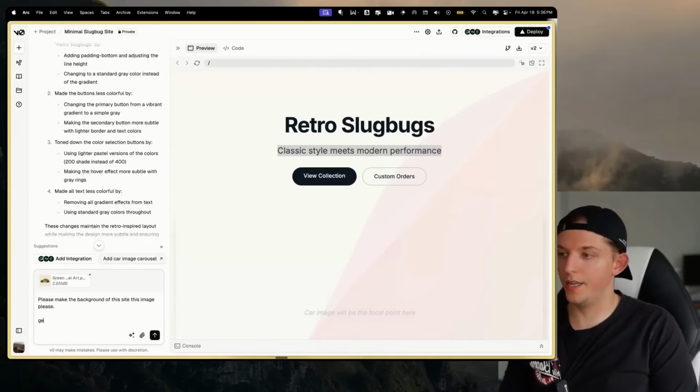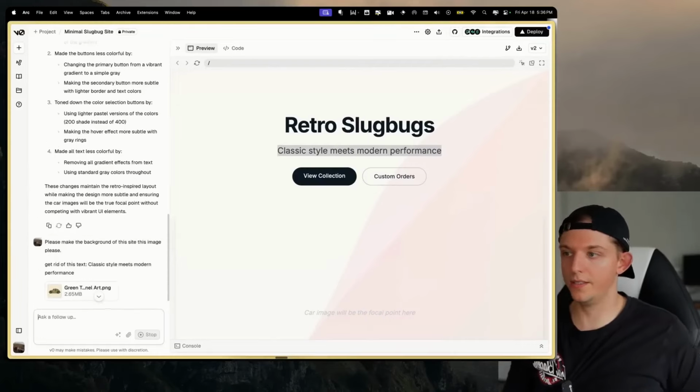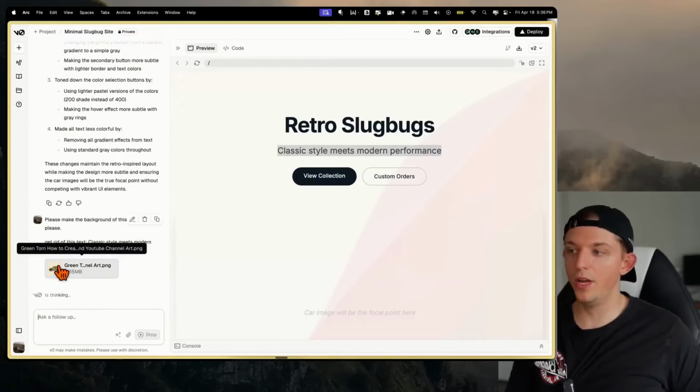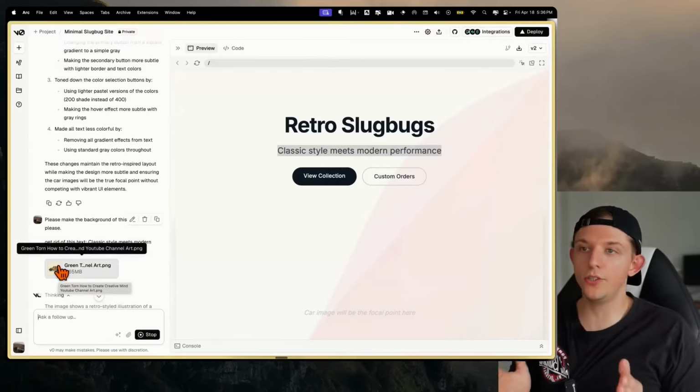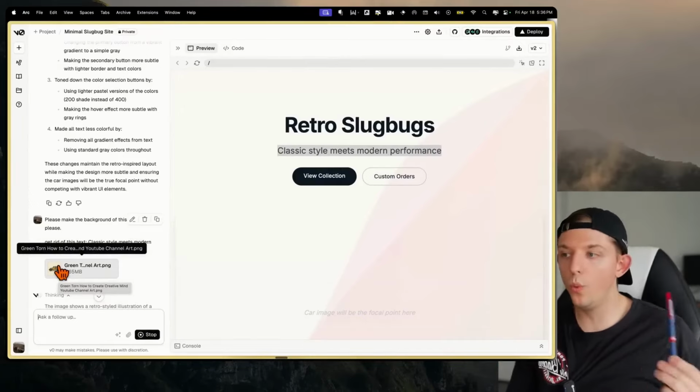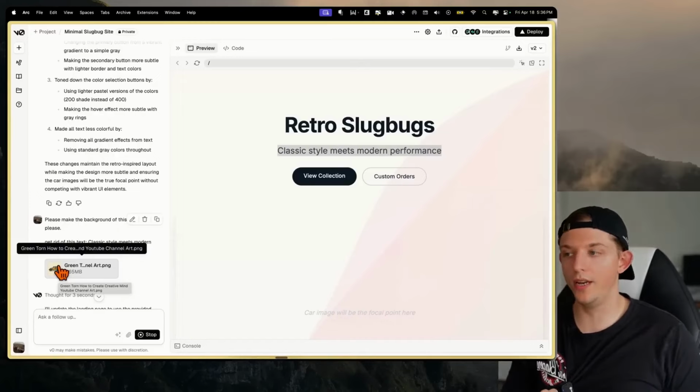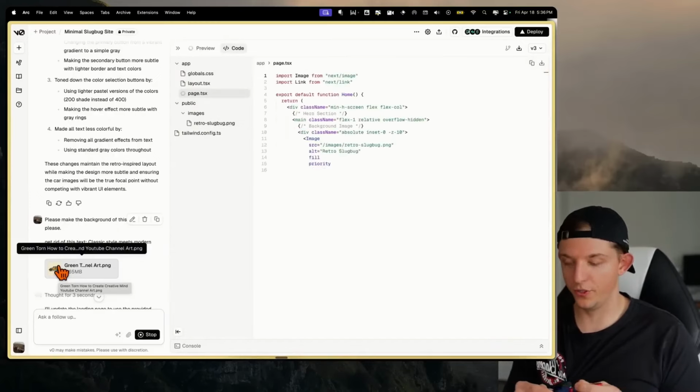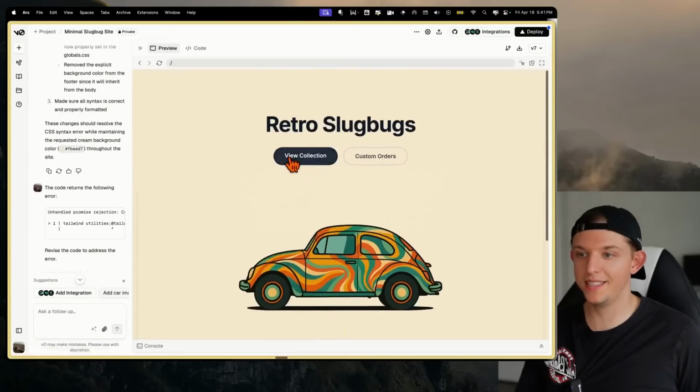I'm just going to say, get rid of this text. I want as little text as possible. And so we're going to now insert this image into this site. So we are vibe coding with the image that we generated, and it's going to get cooler. Trust me. Okay, look at this. So we have this clean site right here, and it shows this slug bug.